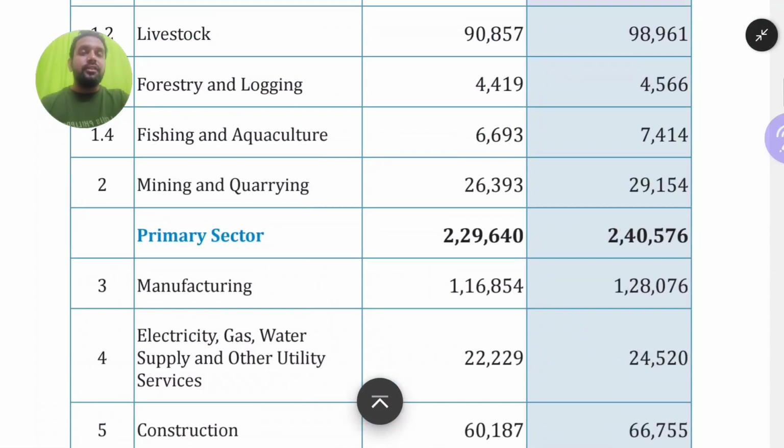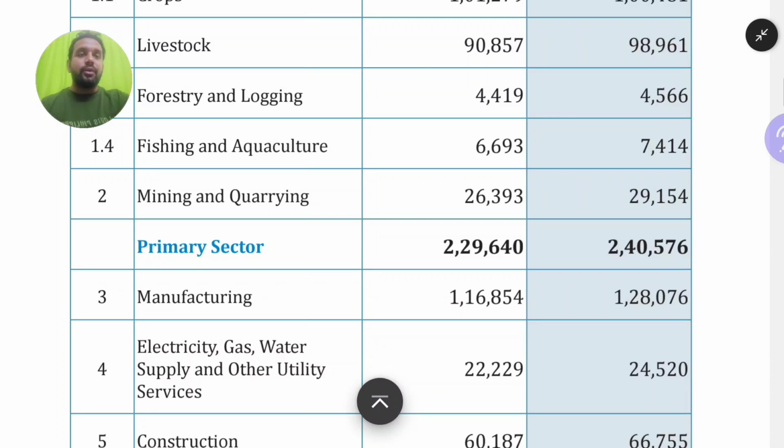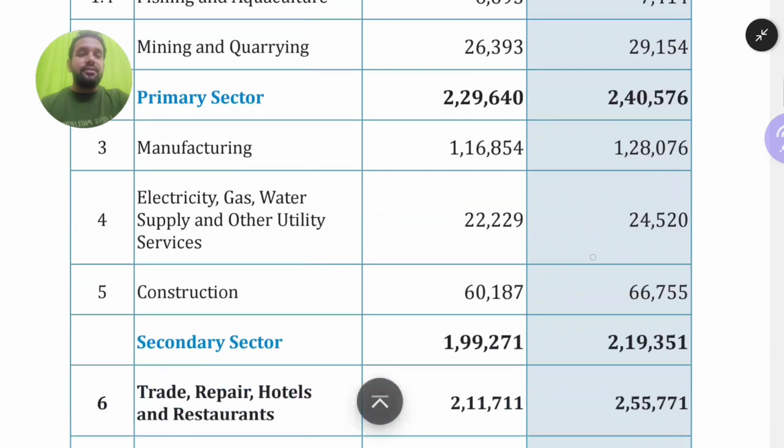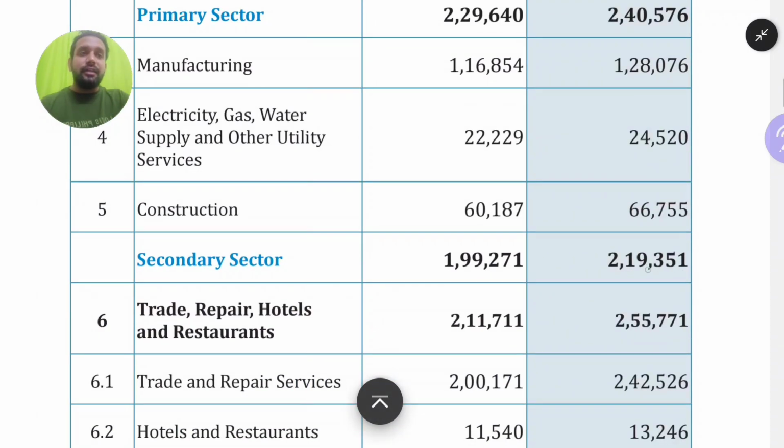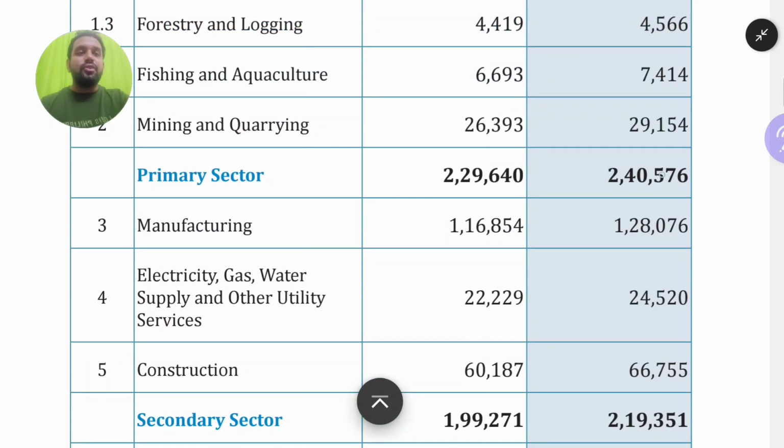And the secondary sector you are having how much? Let us make the 8,80,000 into 9 lakh crore. The secondary sector is 2,19,000 crore. So 9 plus 2 becomes 11 lakh crore, and the primary sector is 2,40,000 crore. 11 plus 2 lakh, so almost our Telangana gross state domestic product is almost 13 lakh crore.